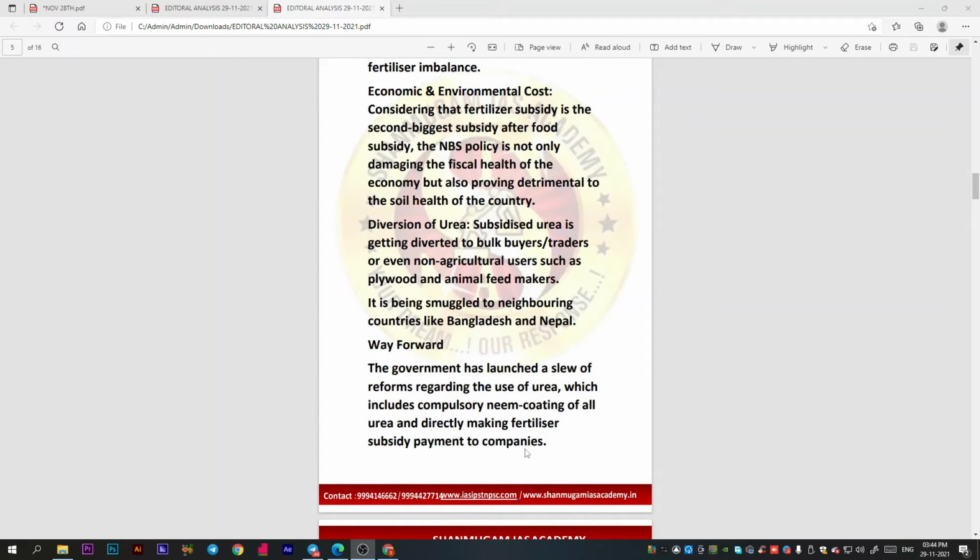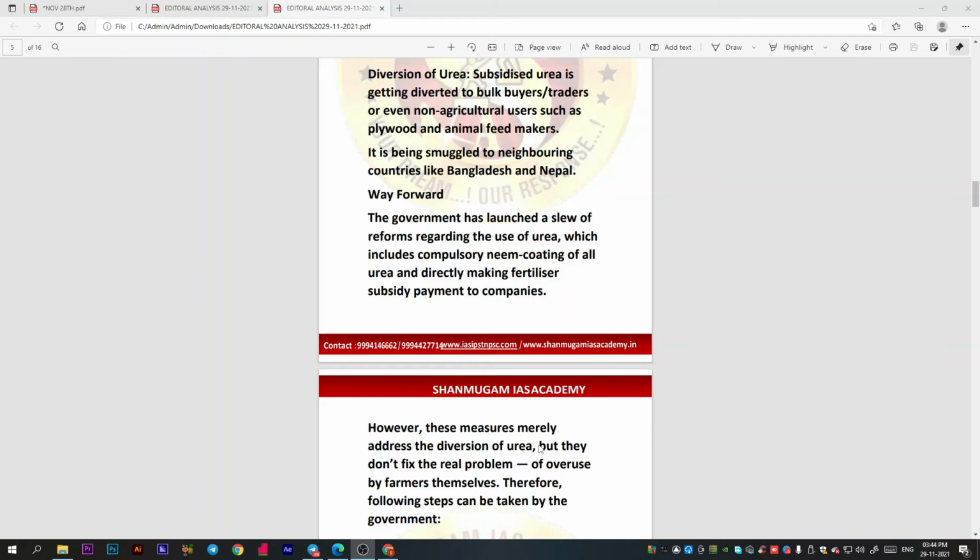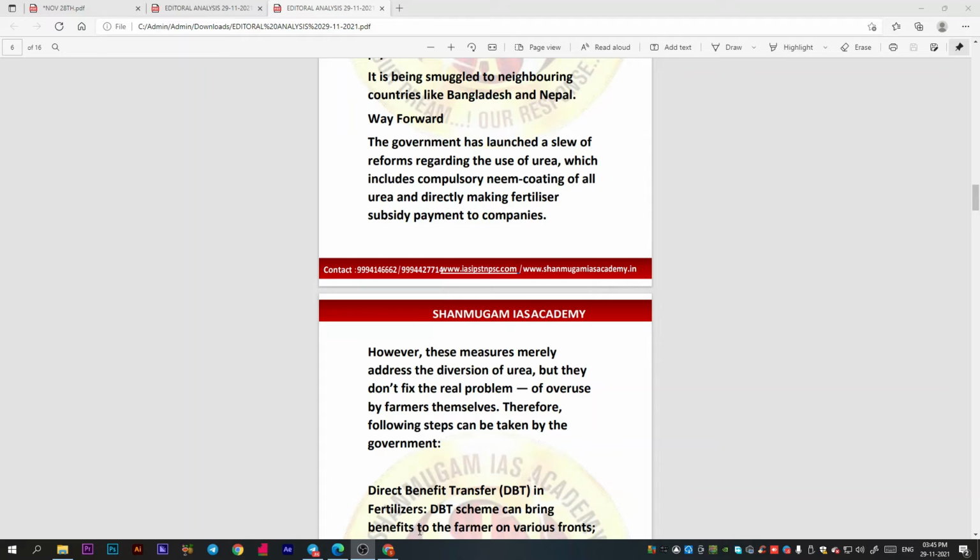And what are the way forward steps here? The government has launched a slew of reforms regarding the use of urea. Now we are using compulsory neem coating of all the urea, and the fertilizer subsidy payment is made directly to the companies. So this is an important point. We are not using the urea alone.